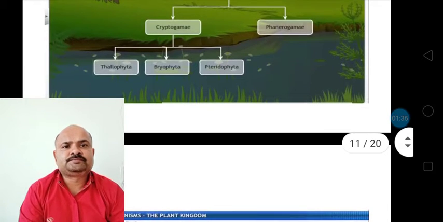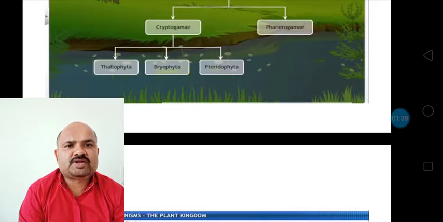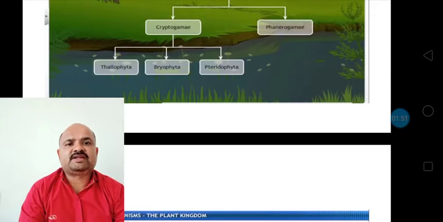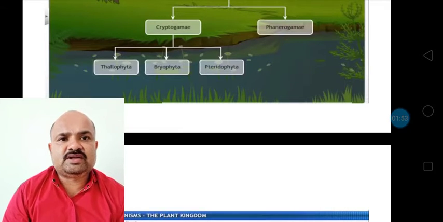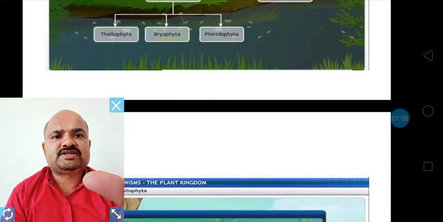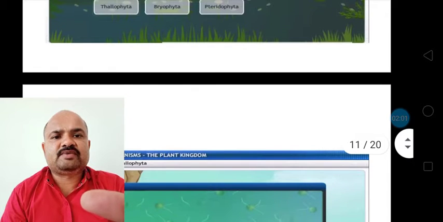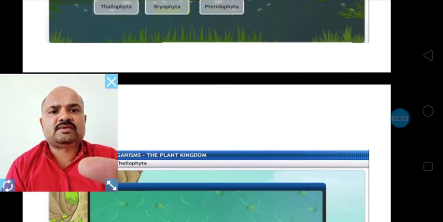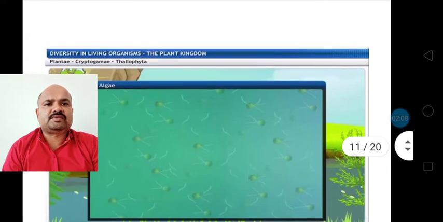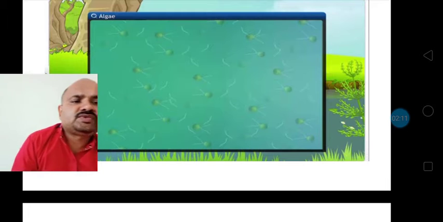Thallophyta is a group of organisms which live in the water. Bryophyta are the organisms which live on the banks of rivers or wherever there are moist places. And pteridophytes live in terrestrial areas where there is an ample amount of water present for the purpose of reproduction.